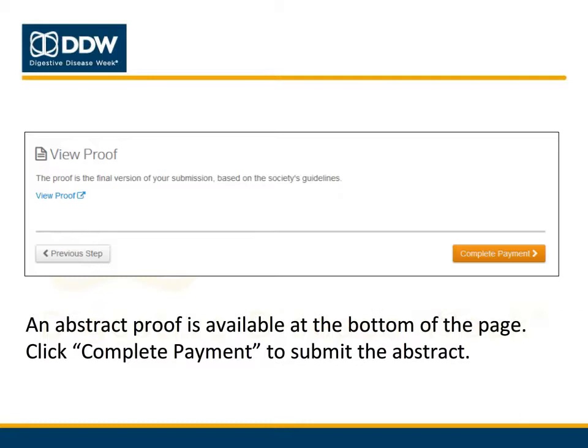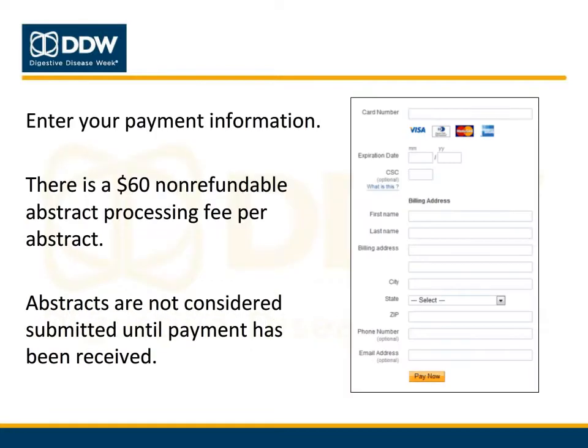Once you have finished reviewing your abstract and are ready to submit, click the Complete Payment button at the bottom of the screen. A new tab will open where you may enter your payment information. All abstract submissions require a $60 non-refundable abstract processing fee to be paid at the time of the submission. Abstracts are not considered submitted until the payment is received. After you've entered your payment information, click Pay Now.